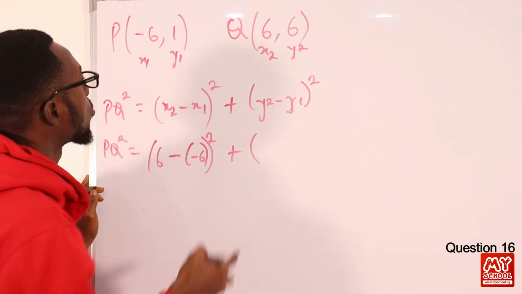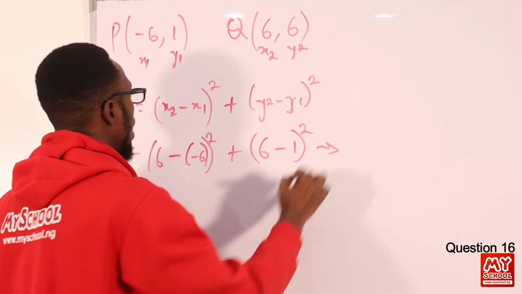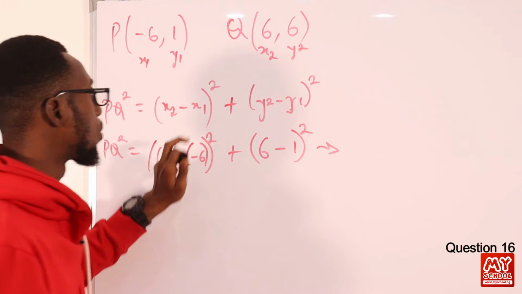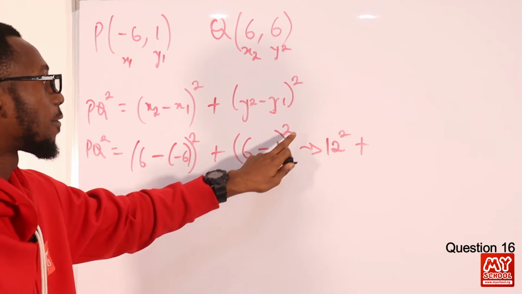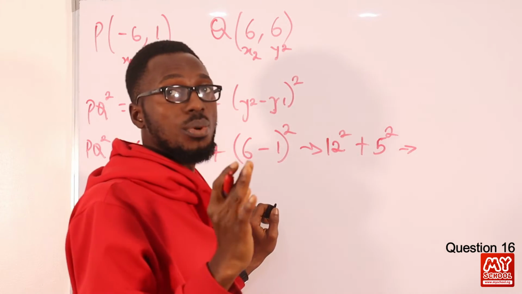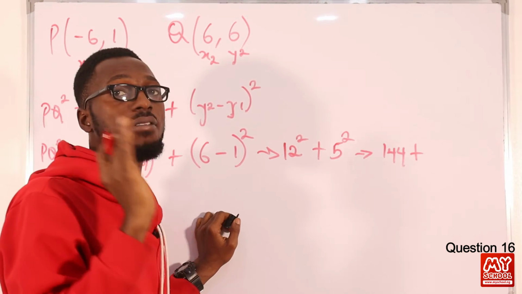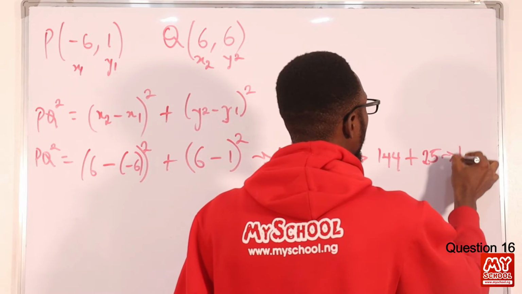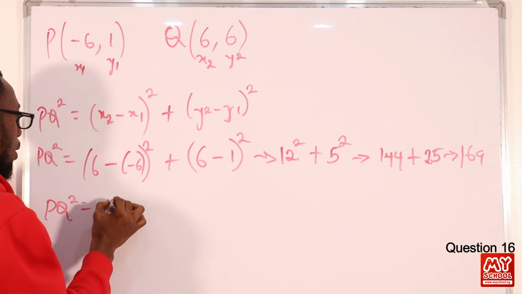Then we have y2, that is 6, minus y1, that is 1, raised to power 2. So I should have minus times minus, that is plus. So 6 plus 6, that is 12 raised to power 2, added to 6 minus 1, that is 5 raised to power 2. So 12 raised to power 2 is 12 times 12, that is 144, plus 5 raised to power 2, that is 5 times 5, that's 25. If I add this together, I should get 169. So PQ square equals 169.